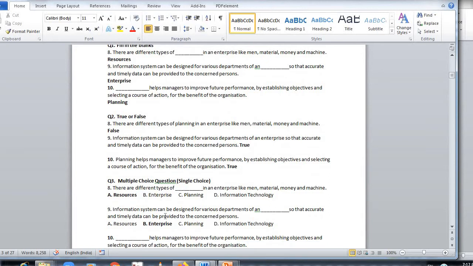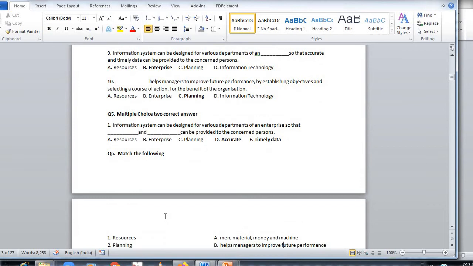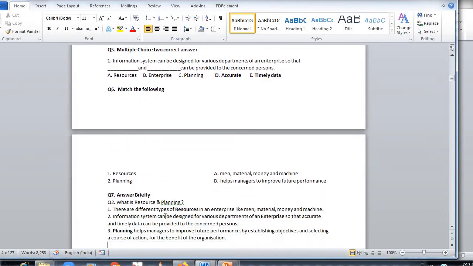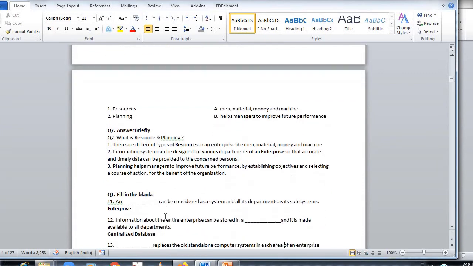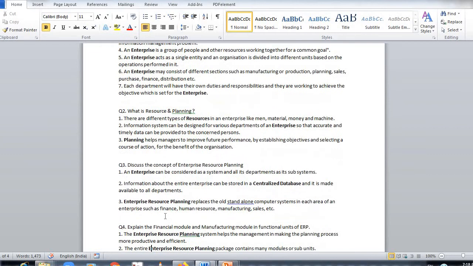Now multiple choice question, single is there, and multiple choice, two correct answers, and the theory answer: what is resource and planning. Now I'll see another question, question number 3. Now we are discussing all the three concepts.